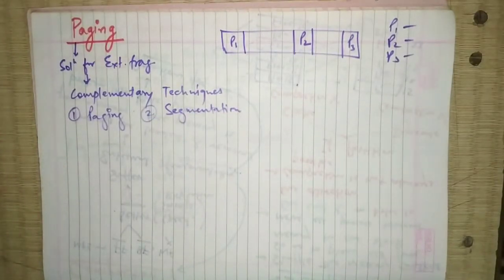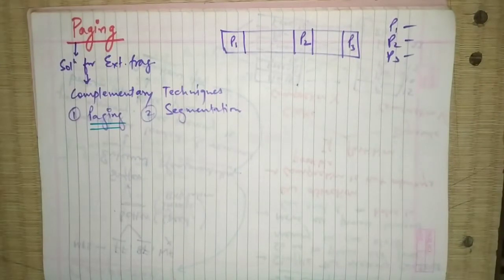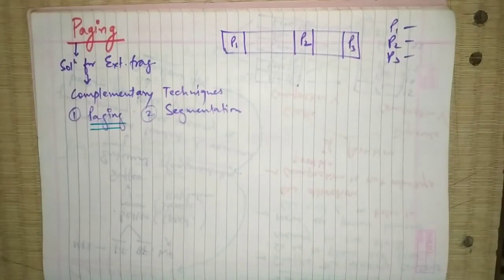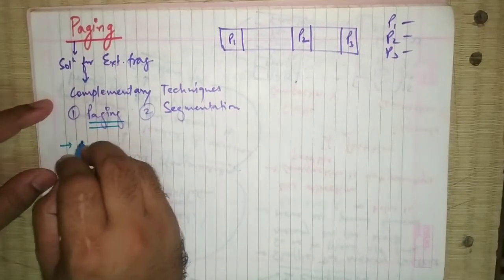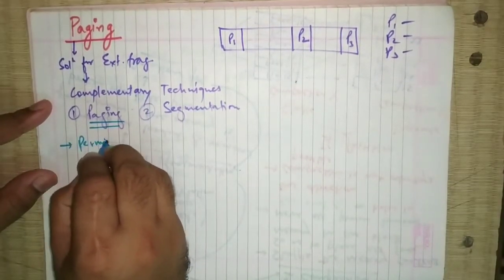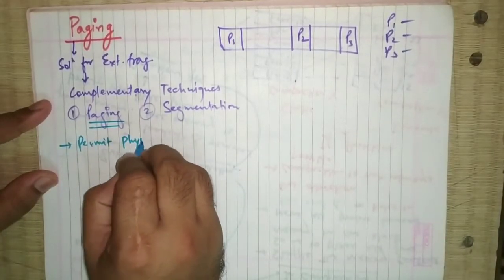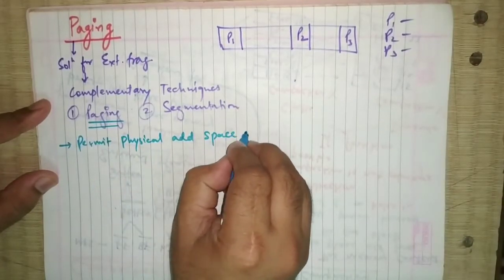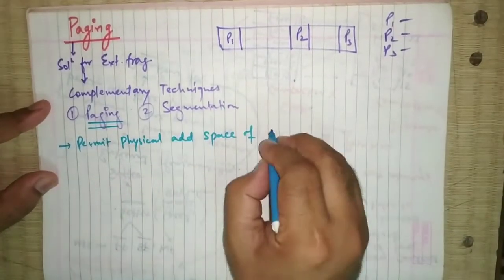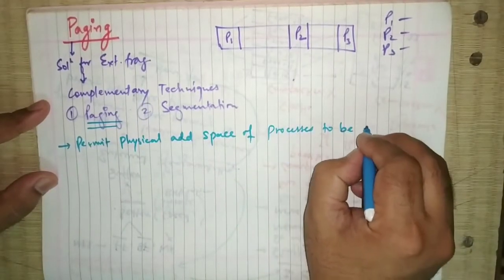Let us understand what this paging is doing. According to paging, it permits the physical address space of processes to be non-contiguous.